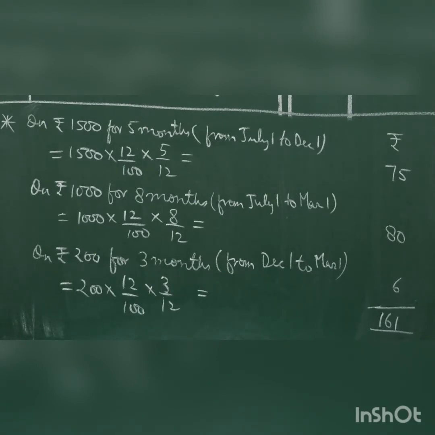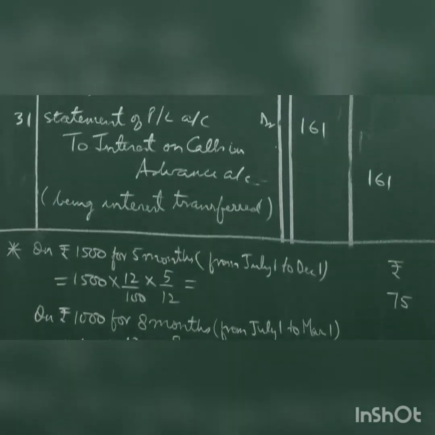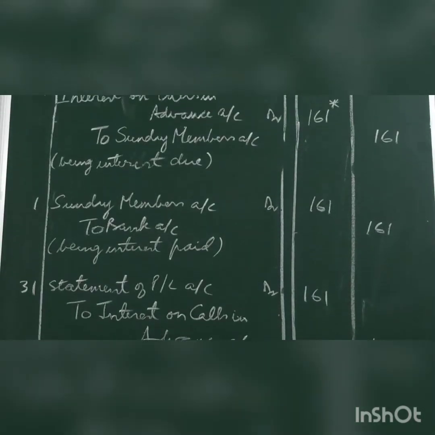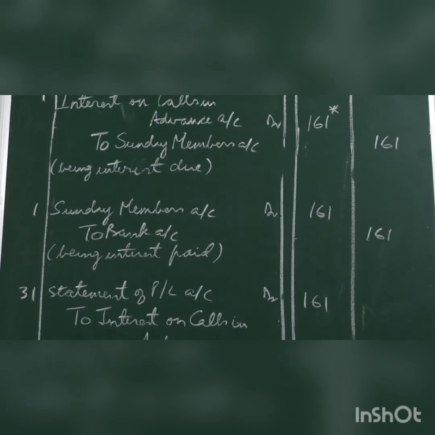Then Mohan, who has paid 200 advance with first call. First call was due on December 1st. So December, January, February, how many months? 3 months. The amount is coming now 6 rupees. When you add, it comes to 161, which you will write here in the first entry and put an asterisk sign on that to denote the working note. That's all for today, children.